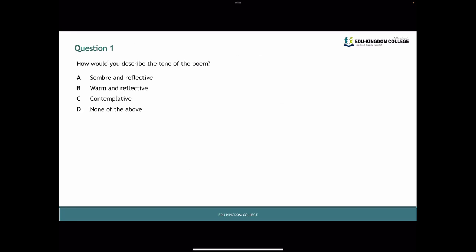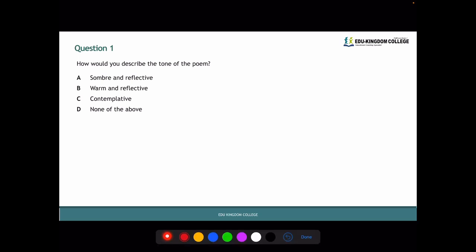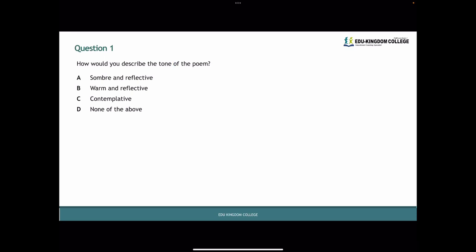Let's look at question 1 first. Question 1 reads, how would you describe the tone of the poem? Let's quickly revise what this word tone means. Remember that tone refers to how a text feels and sounds. So think of, similarly, the tone of my voice. A reads somber and reflective. B reads warm and reflective. C reads contemplative. And D reads none of the above.